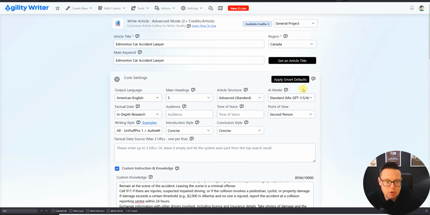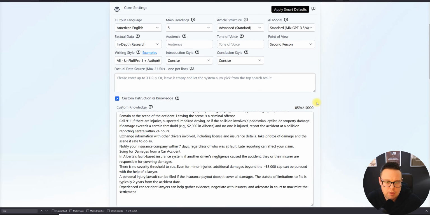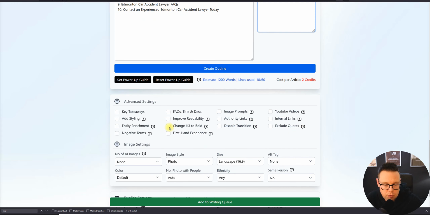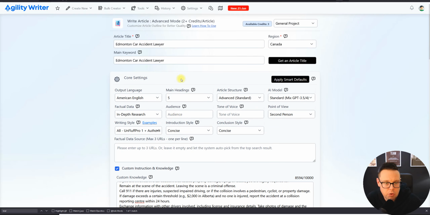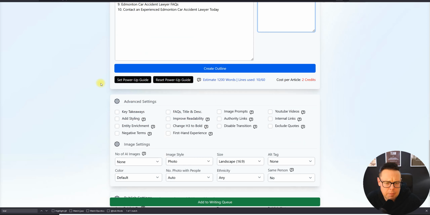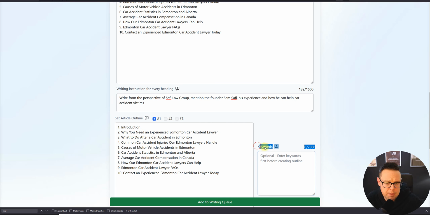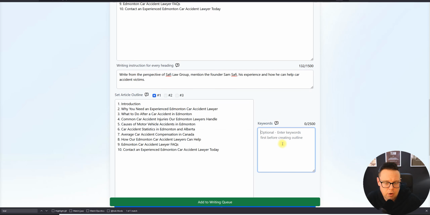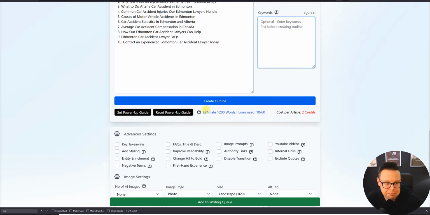Okay, for keywords, I usually don't put anything, also because you can connect Neuron Writer to this, which then, through the Neuron Writer API, the tool would get some keywords. Other than that, you could put LSI keywords in there if you want to. I won't do that for the moment because I mainly want to show you the process here and the quality. And for me, it's just not necessary when you connect Neuron Writer. Without Neuron Writer, you might benefit from having a few keywords in here.